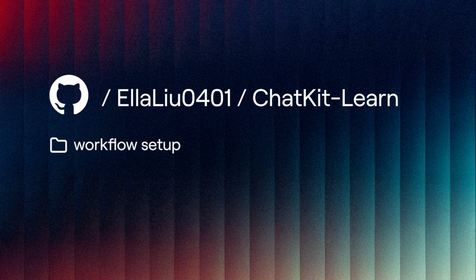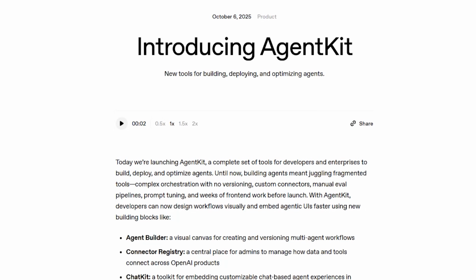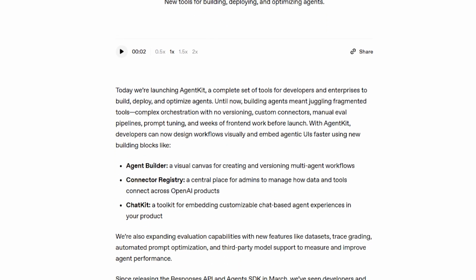tech. Full code's on GitHub, the workflow setup, the MCP server, all of it. This is one of the first real implementations out there. Check out the code, see how it's built.